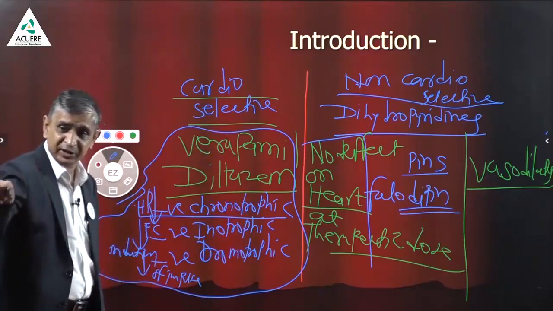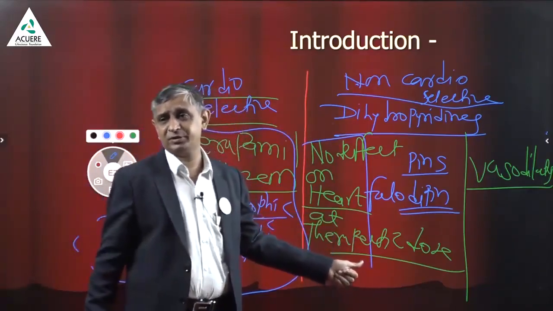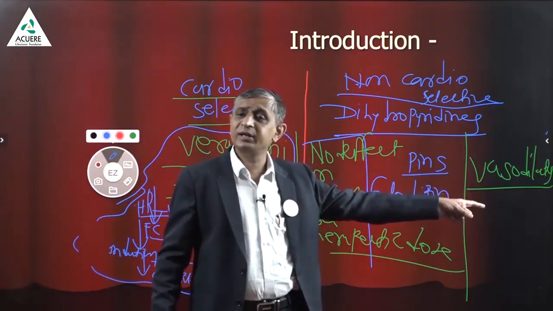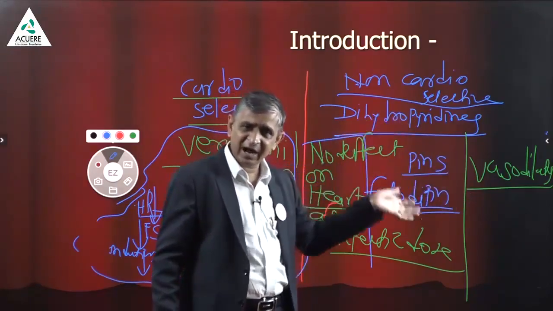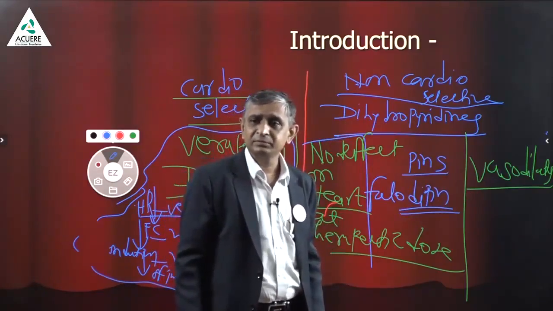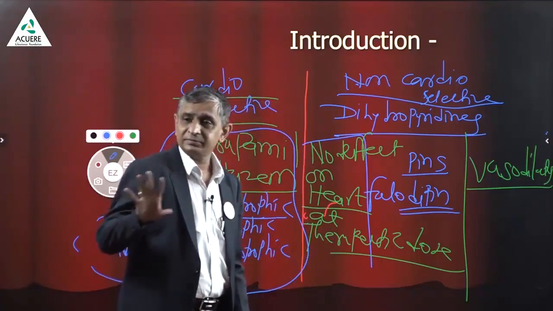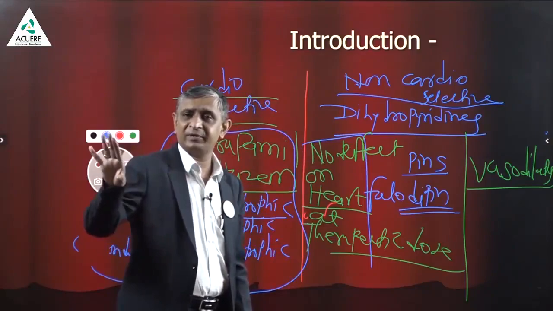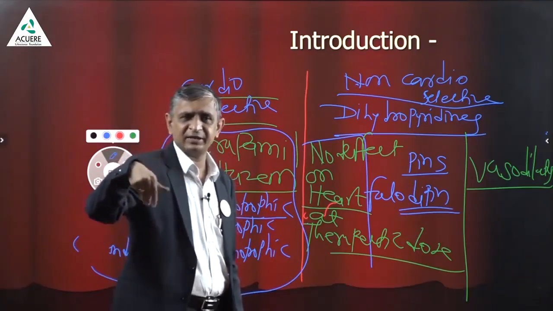Now my sentence is very important. And these drugs can be safely combined with beta blockers, because they are only vasodilators. Dihydropyridine is a group. The dihydropyridines are very easily combined with beta blockers, because at therapeutic doses they don't affect the heart rate, they don't affect the force of contraction, they don't have any blocking activity for AV node. Are you getting my point? Everyone is getting my point?